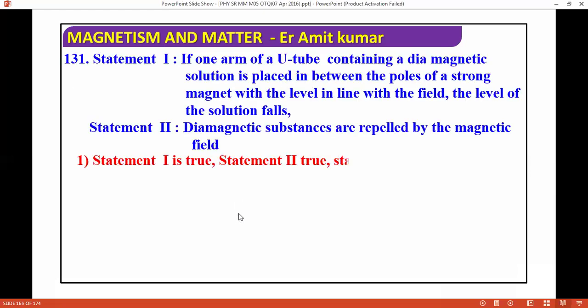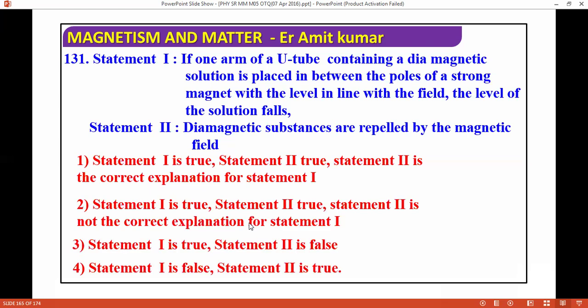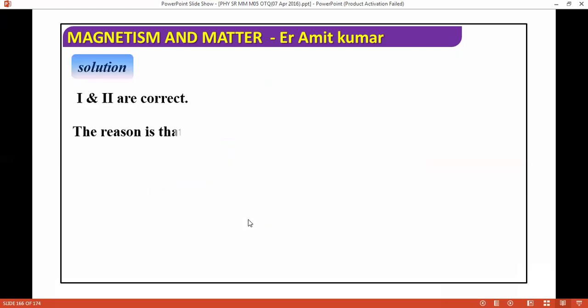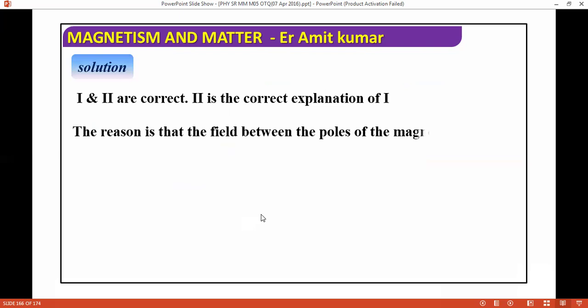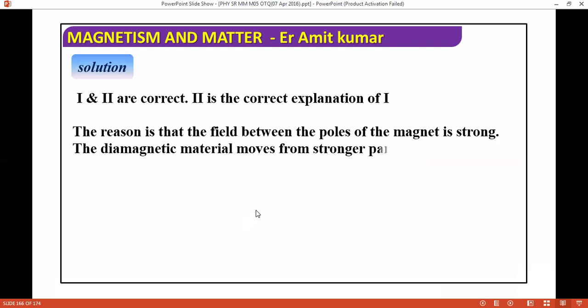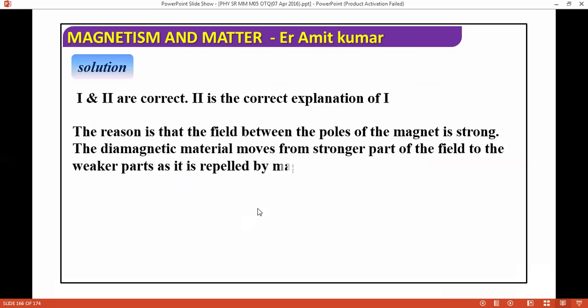If one arm of a U-tube containing a diamagnetic solution is placed between the poles of a magnet with the level within the field, the level of the solution falls. Diamagnetic substances are repelled by the magnetic field. So what is the correct answer? Both first and second are correct, and second is the correct explanation of first. The reason is that the field between the poles of the magnet is strong, and the diamagnetic substance moves from the stronger part of the field to the weaker part as it is repelled by the magnet. So the answer is one. Next question we are moving ahead.